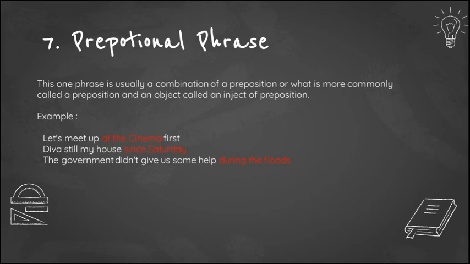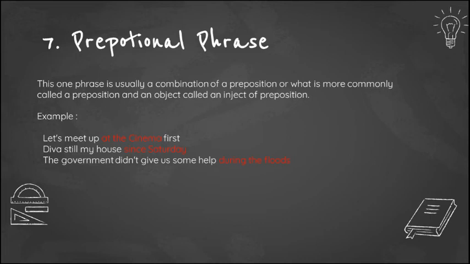So next, the type of phrase is prepositional phrase. This phrase is usually a combination of a preposition and an object called the object of preposition. The object of preposition can be a noun or a noun phrase, a pronoun, or it can even be a gerund.